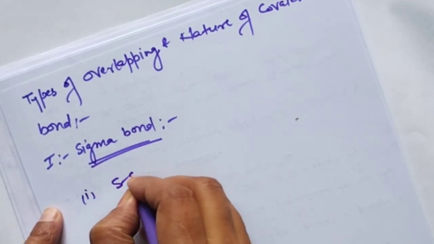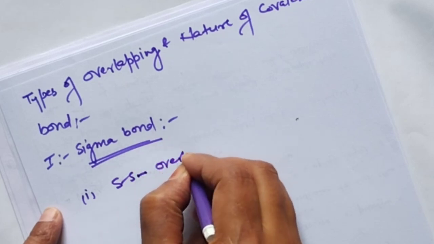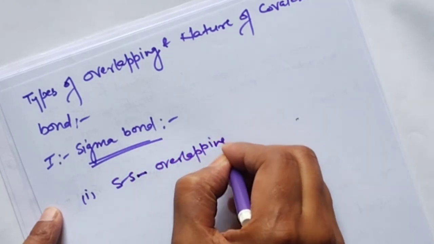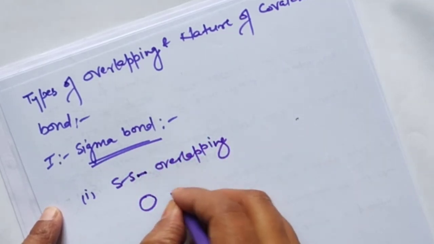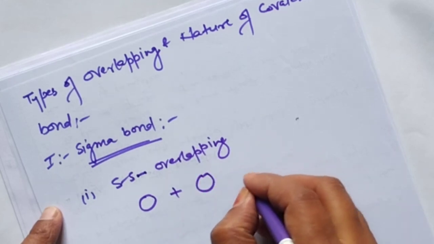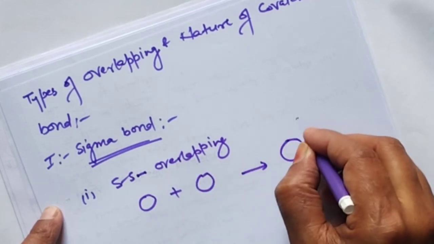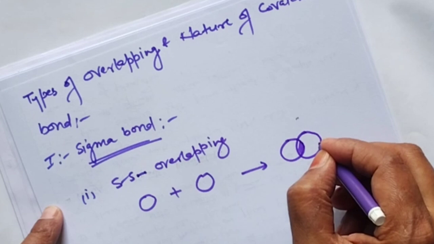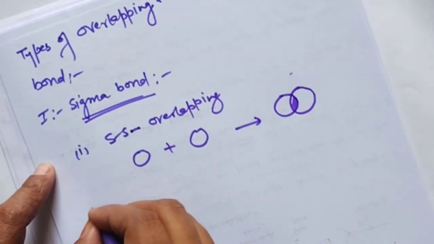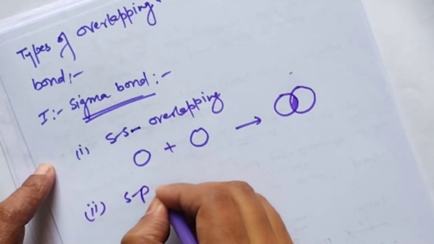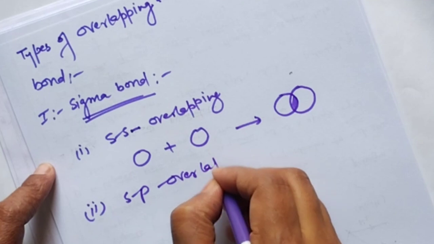First, s-s overlapping, s orbital plus s orbital. Next is s-p overlapping.